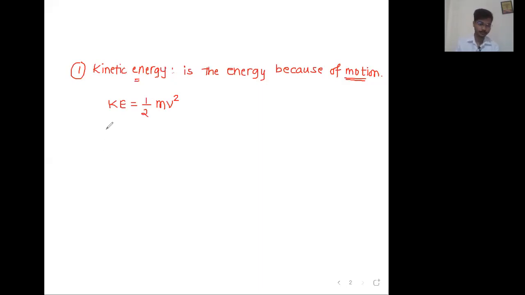So let me write: unit of energy, curly bracket means what? Unit of energy is equal to unit of work. Okay, sir. Is equal to, what is unit of work? Sir, it is joule. What is joule? Sir, joule is Newton meter. What is Newton? Sir, Newton is kg meter per second square. Sir, you just replaced Newton, but this meter is also there. Yes, it is there. So into meter.